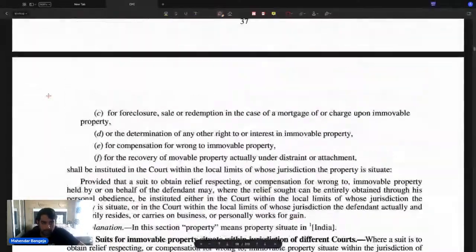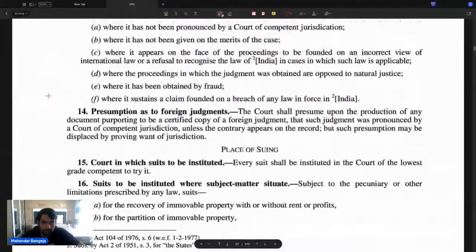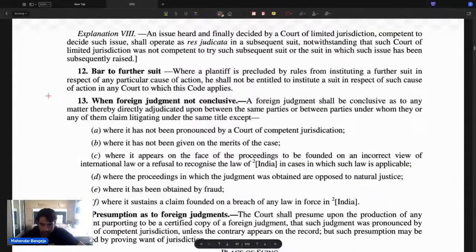Section 13 is talking about foreign judgments. Now what exactly do we mean by foreign judgments? Understand that if there is a foreign judgment, then that foreign judgment in India will be conclusive. मतलब, res judicata cannot apply on foreign judgments. A foreign judgment can only be conclusive in India. So conclusive means this is the evidentiary value of a foreign judgment.